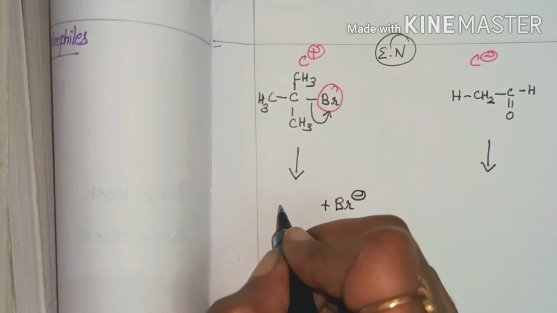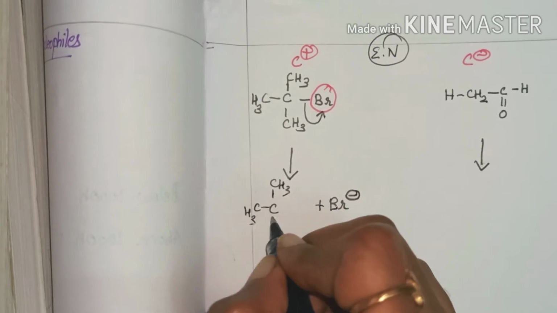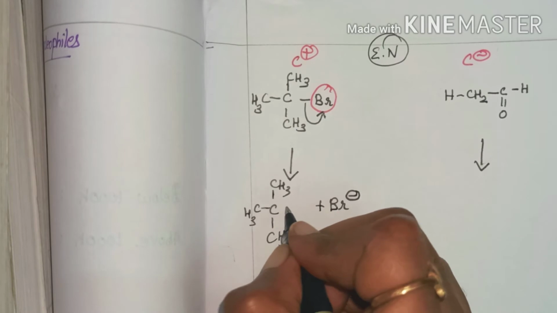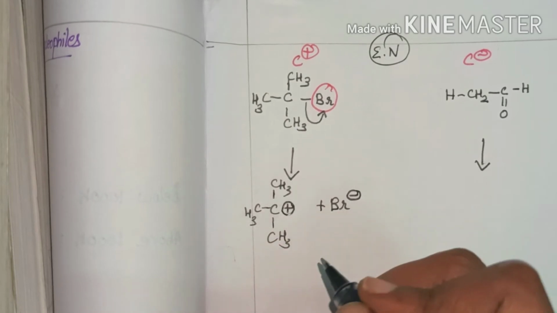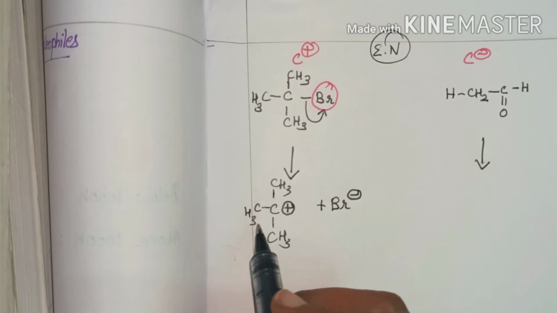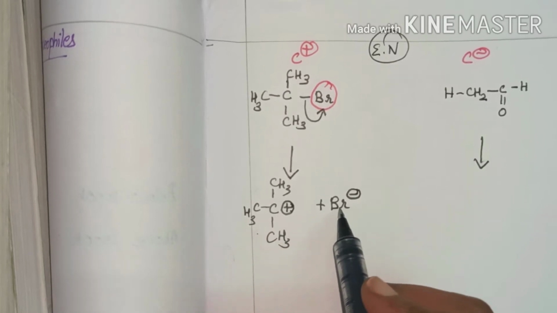Now what is remaining here? CH3, CH3, CH3, and since it gives 2 electrons, the charge on this carbon will be plus. So we will be getting a tertiary butyl cation. We got a carbonium ion here and Br minus.